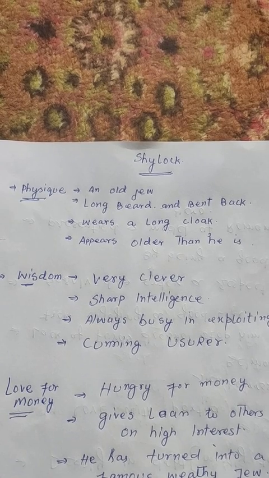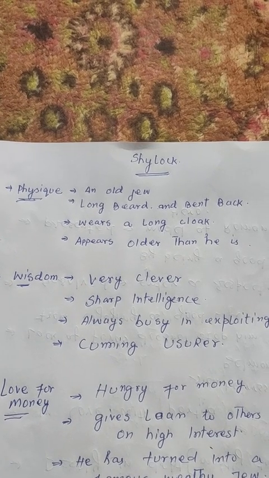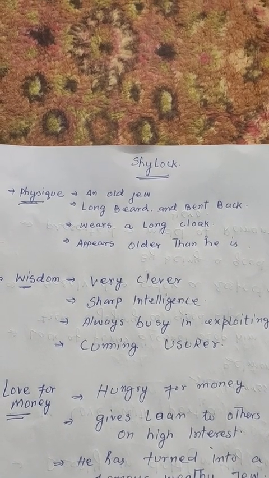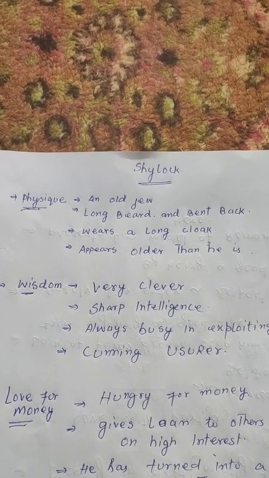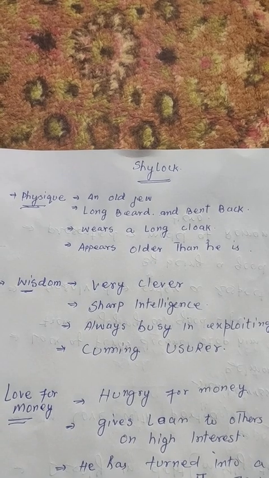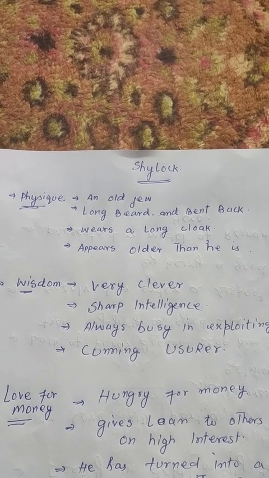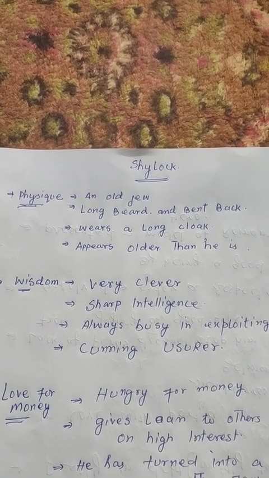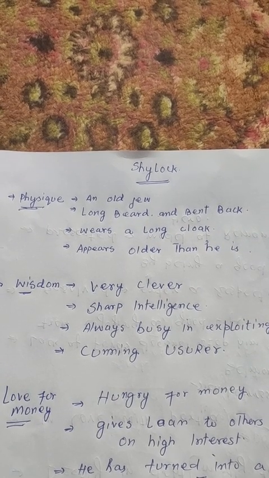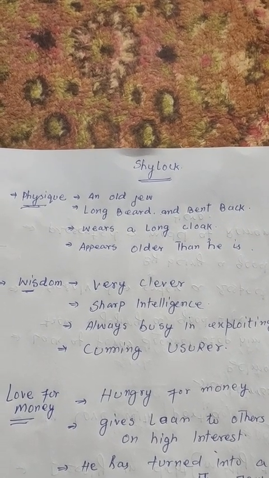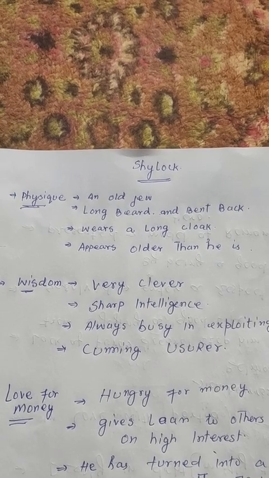As you know, in the previous lecture we discussed the character of Portia. Today in this lecture we shall be discussing the most important character of this chapter and of the play as well.